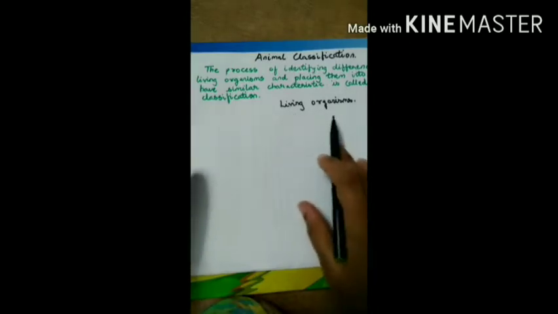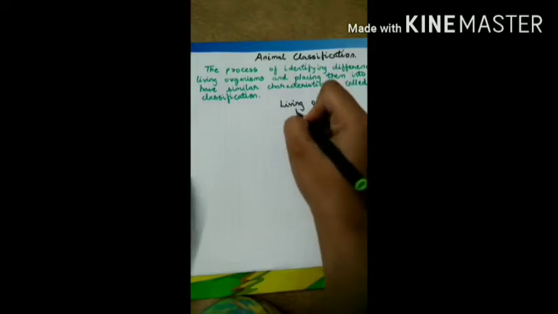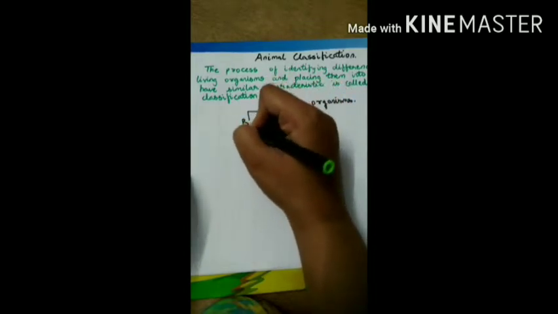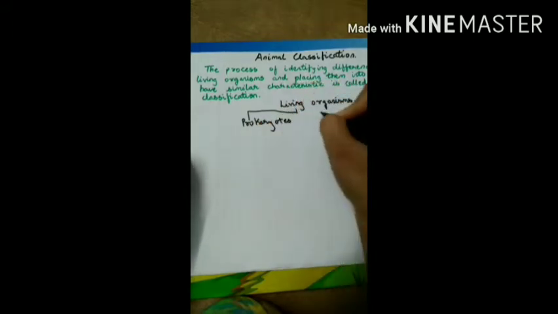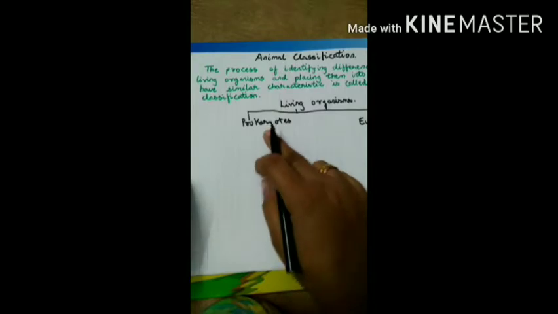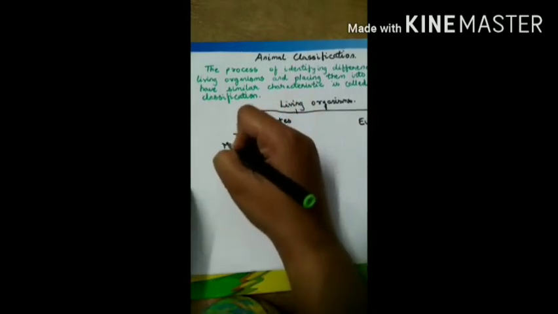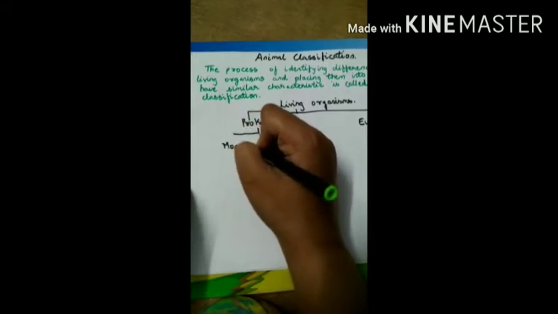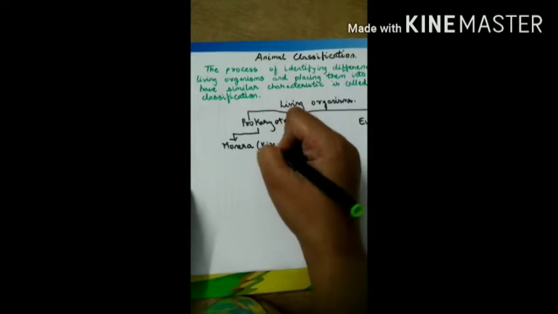Now, living organisms are classified into two types. You might know about prokaryotes, and the second one is eukaryotes. Prokaryotes are divided into the kingdom called Monera. This is the kingdom.